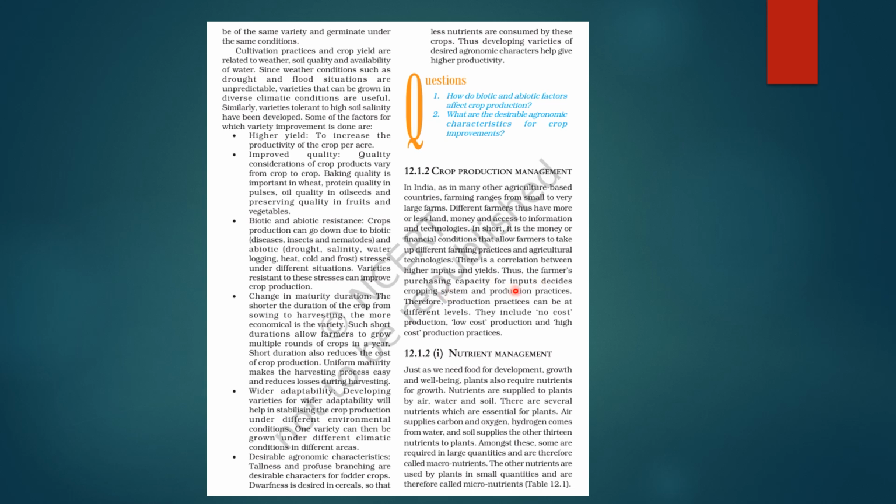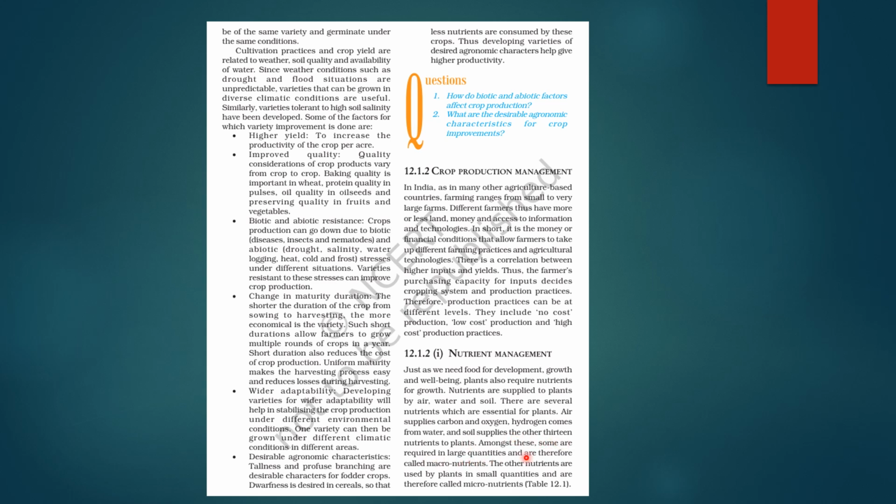So farmers' purchasing capacity for inputs will decide the cropping system, production practices. Okay. So production practices can be at different levels. They include no cost production, low cost production also, and high cost production practices also, right? Next we come on to nutrient management. So as we need food for development, growth and well-being, plants also need nutrients for growth, okay? So nutrients are supplied to plants by air, water, soil, okay? There are several nutrients which are essential for plants. Like air will give carbon and oxygen, hydrogen comes from water, soil will give other 30 nutrients to plants, okay?